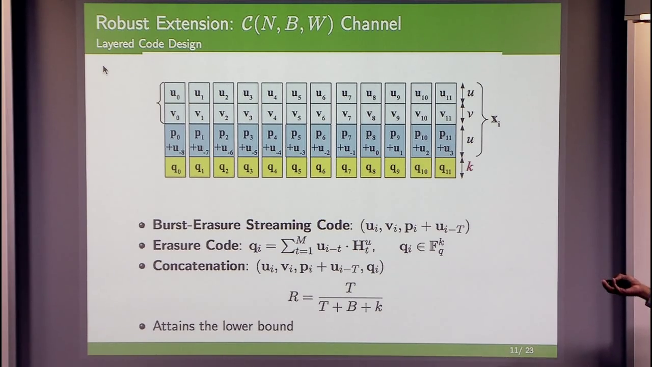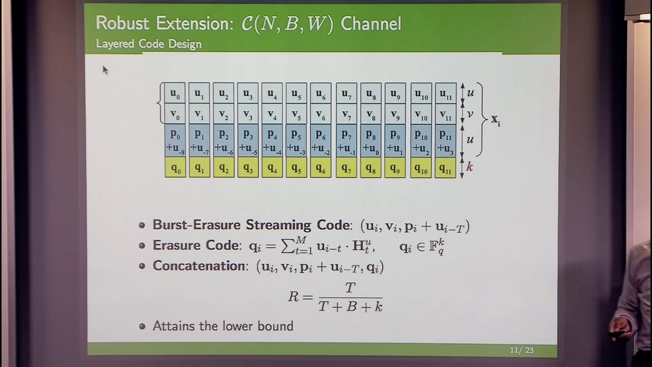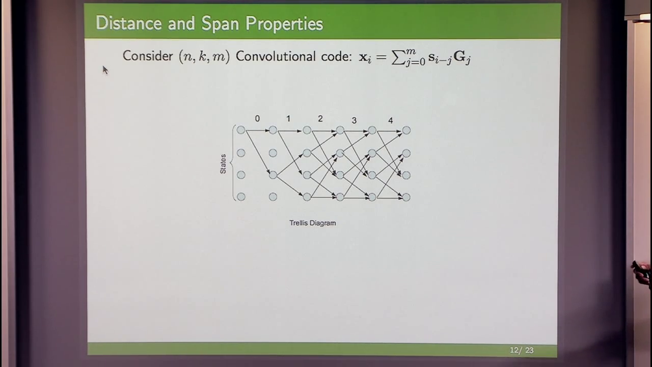So it has a nice architecture in the sense that we start with a burst erasure code, and then as we start seeing more and more isolated erasures, we can vary the size of the last layer to correct for these erasures. So now let me slightly change the direction and talk about some structural properties of these codes.